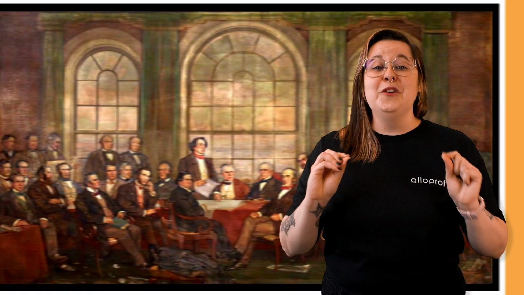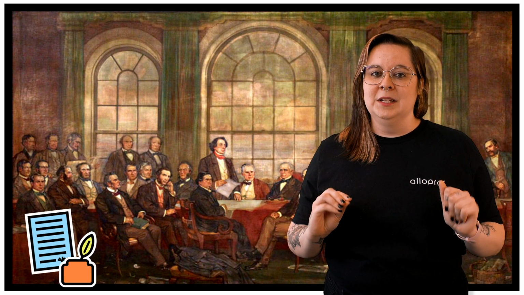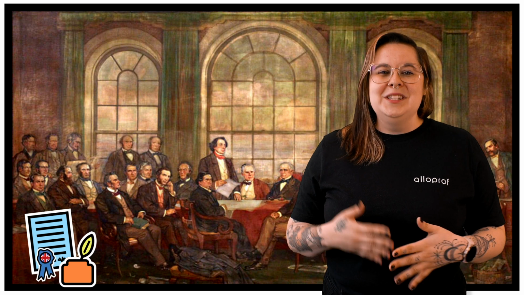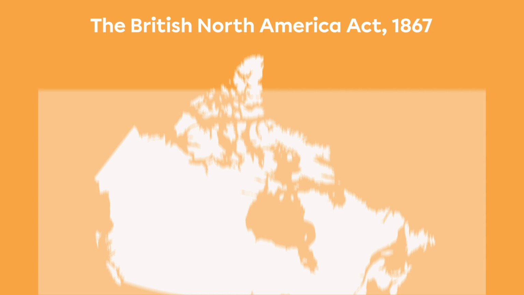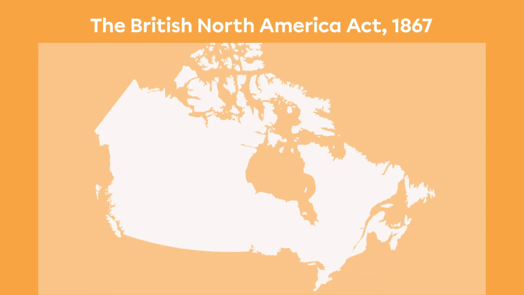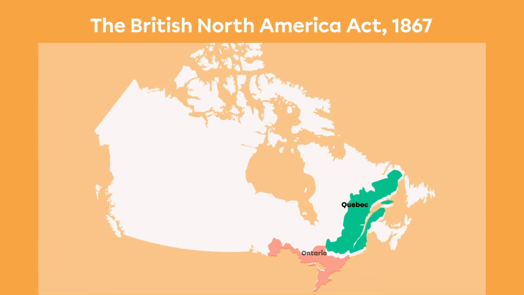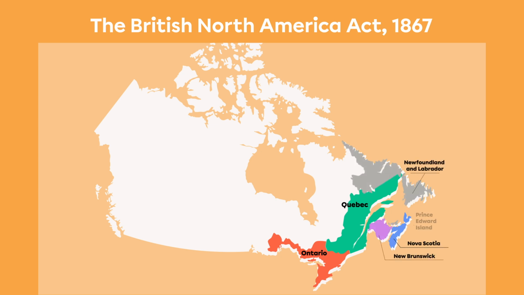Well, with this new status, Canada could, for the first time, write its own constitution without the United Kingdom, although the British government would still have to give its final approval. When the BNA Act was introduced, there were 4 provinces in Canada: Quebec, Ontario, Nova Scotia, and New Brunswick. Newfoundland, Prince Edward Island, and British Columbia decided to continue as British colonies.